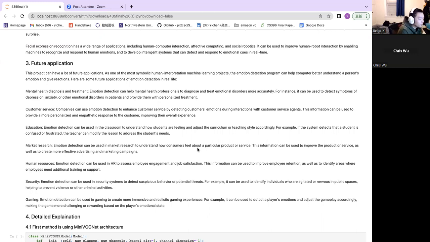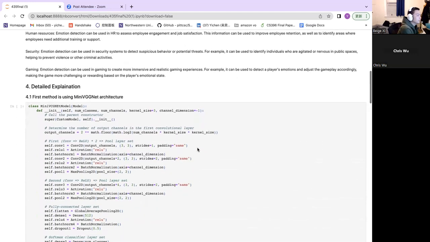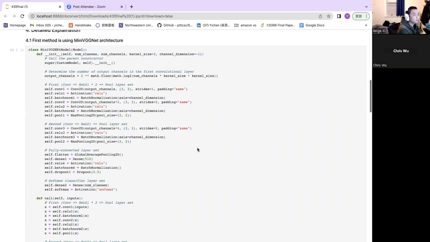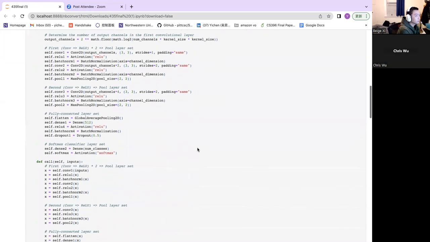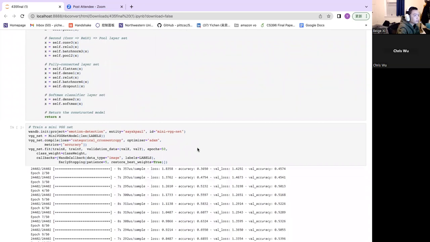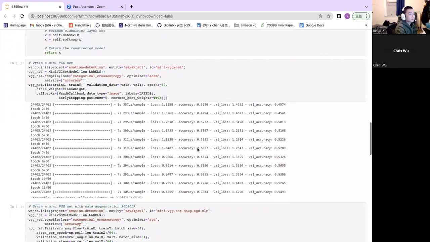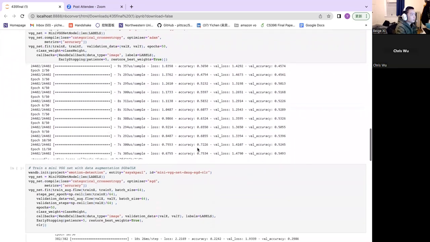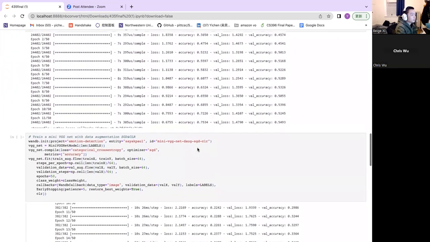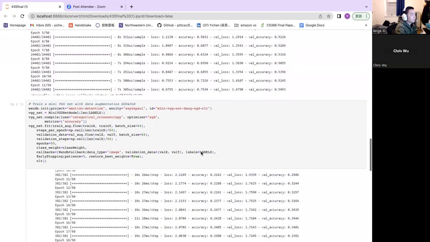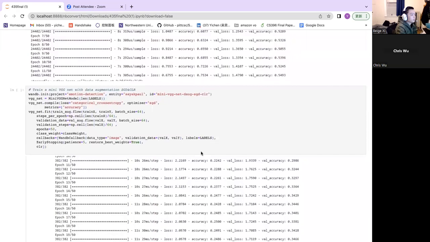Now we'll pass to Chris to talk about the code. Yeah, let me talk about the code. So here is our core code for building the mini VGGNet model. You can just take a look. As one of the convolutional neural networks, the mini VGGNet can improve the performance by using multiple layers. And here is the accuracy we get, and the overall accuracy is about 0.66.